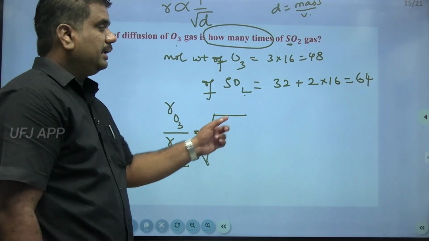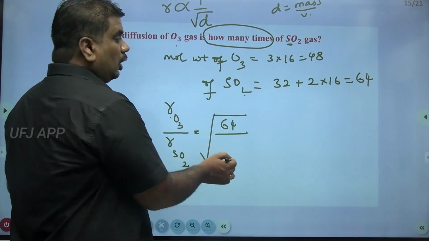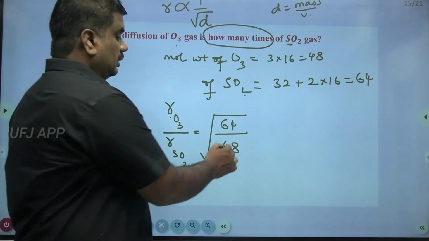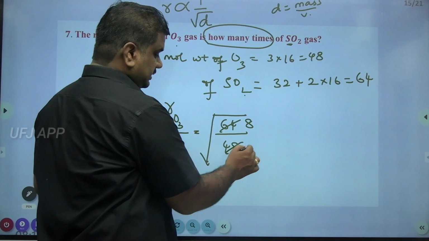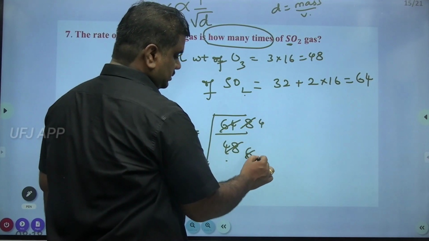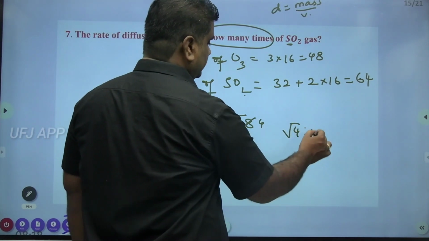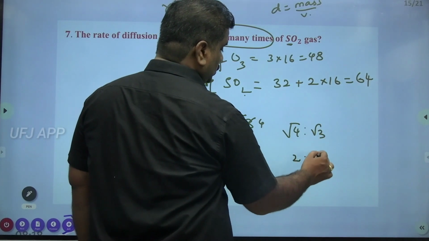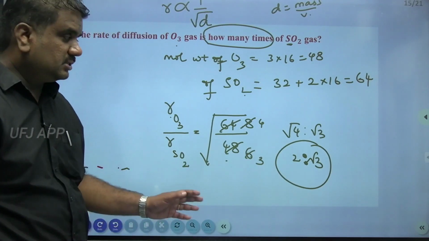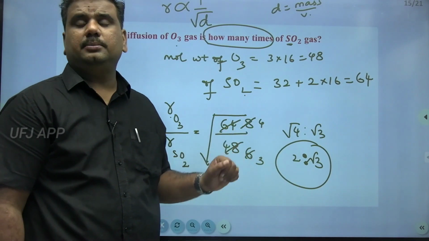First on top we write sulfur dioxide, 64, divided by O3, 48 at the bottom. So 64 by 48 is 4 is to 3, and this is root 4 is to root 3, or you can write 2 is to root 3. So this is the ratio of the rates of diffusion of those two gases: 2 is to root 3 times.